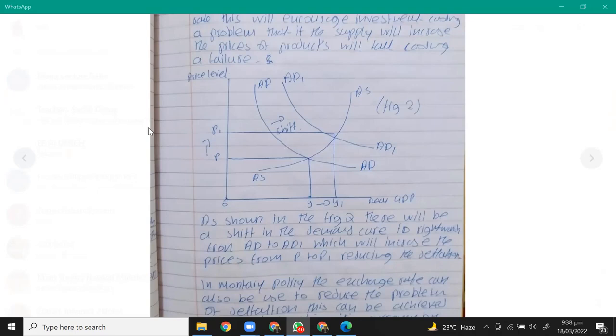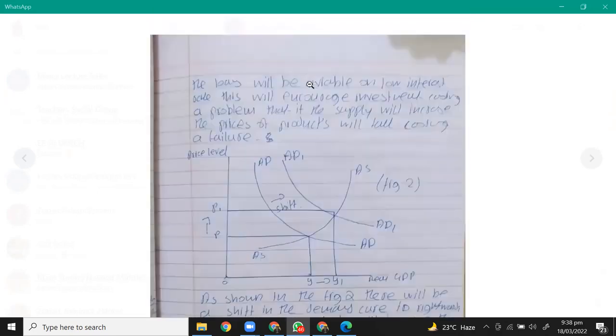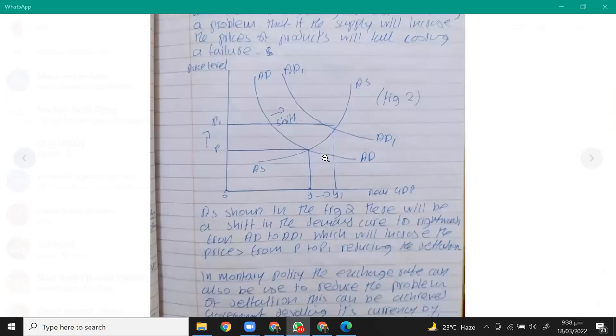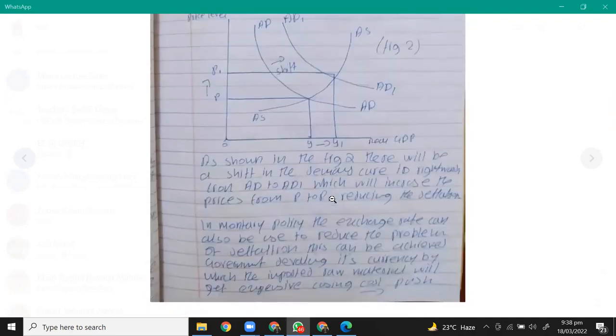So that is how you should do that as shown, because otherwise if I had been your examiner, I would have been confused whether this kid made a typo or what he's trying to do. But with long run, short run, things become simple. As shown in the figure, there will be a shift in the demand curve rightwards from AD to AD1, which will increase the prices, and so on, right?